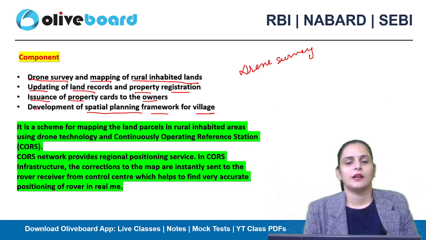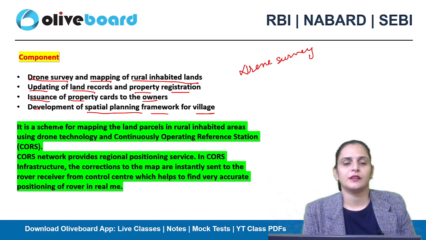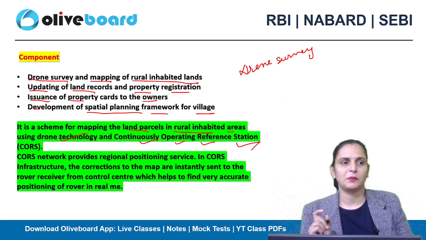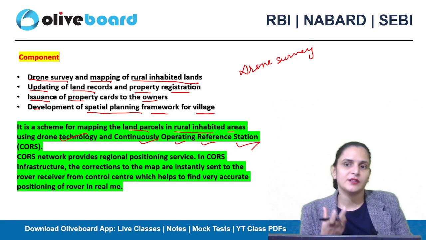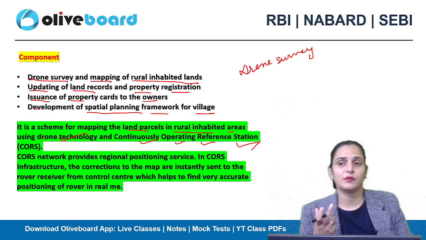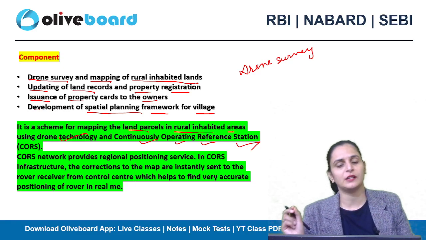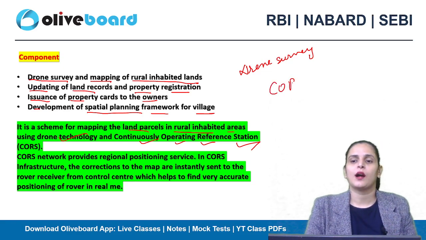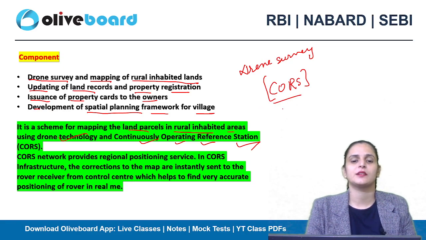Okay. As for the working, it is a scheme for mapping land parcels in rural inhabited areas using drone technology and the Continuously Operating Reference Station. So if there is an MCQ in your exam asking which set of technologies the Swamitva scheme uses for surveying and mapping of rural inhabited areas, one is drone technology and the second is CORS. What is CORS? It is Continuously Operating Reference Stations.